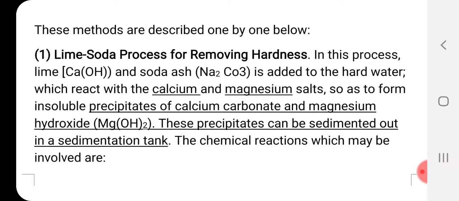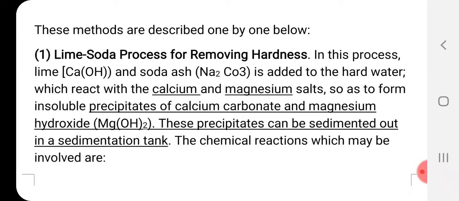So what is being done in the lime soda process? Lime and soda ash are added to the hard water in the required quantity. Once added, they react with the calcium and magnesium salts present in the water, so as to form insoluble precipitates of calcium carbonate and magnesium hydroxide.